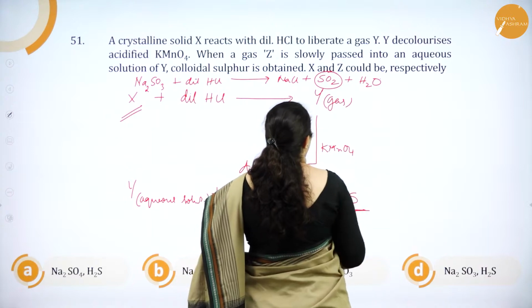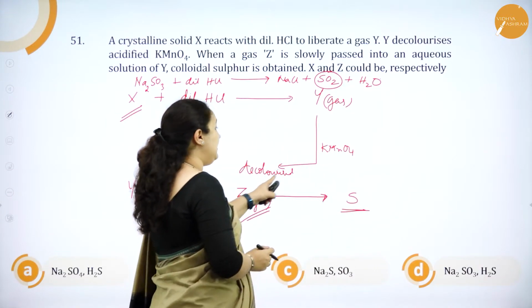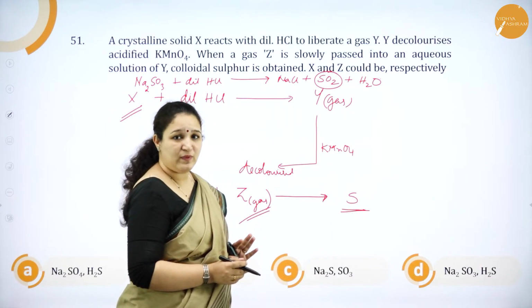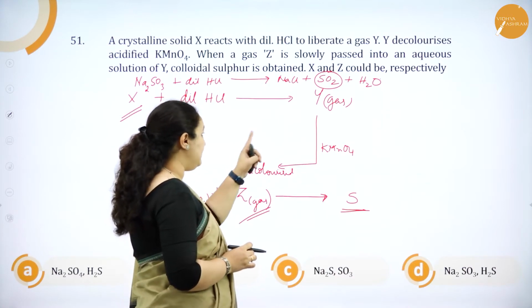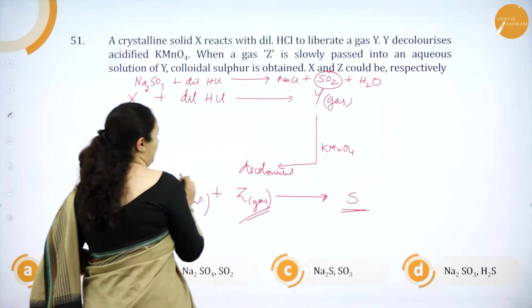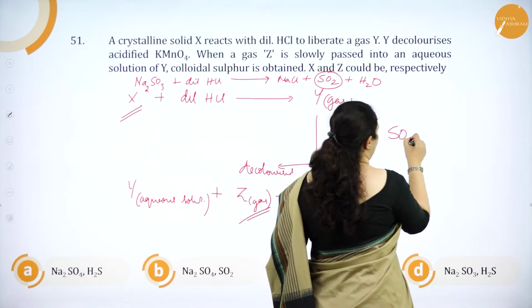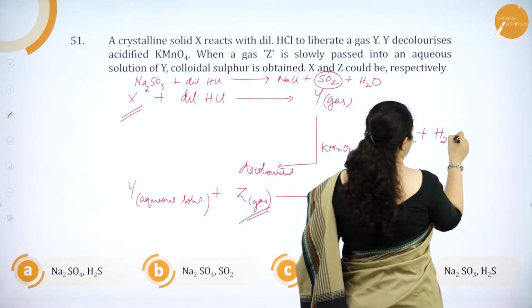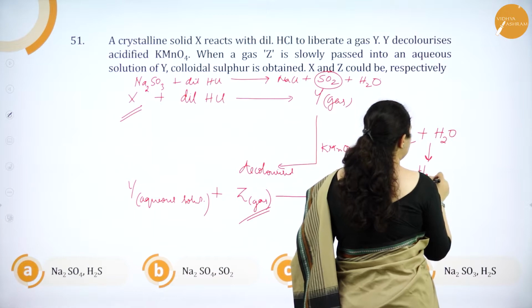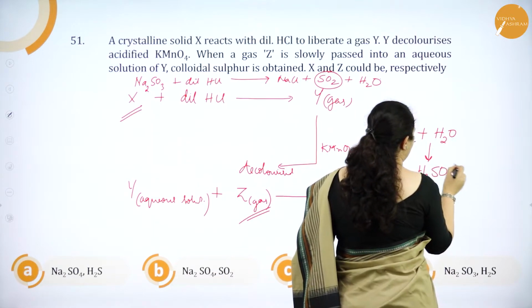So this is the gas Y which can decolorize KMnO4, correct. Now if this SO2 gas is mixed with water, it will give sulfurous acid, H2SO3.